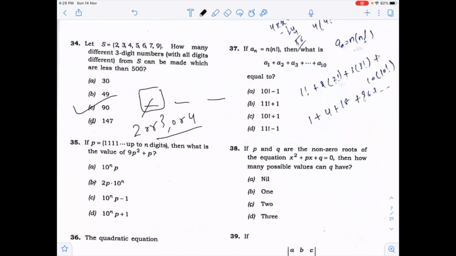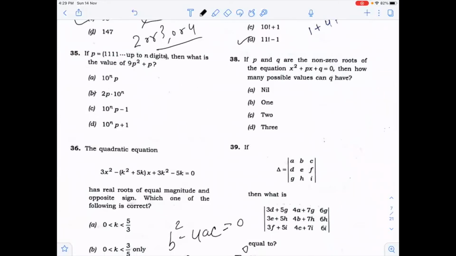Now in this question, you fix the value of n. You can get the value of the first term will come out to be 1, second will be 2 into 2 factorial, and you will solve this. By solving this, you will get the result 11 factorial minus 1.